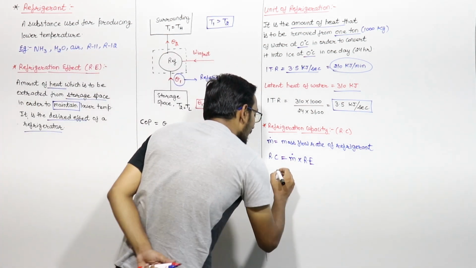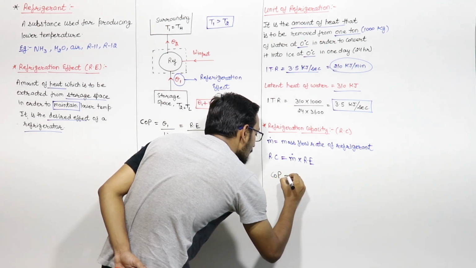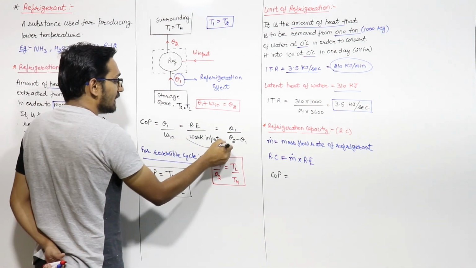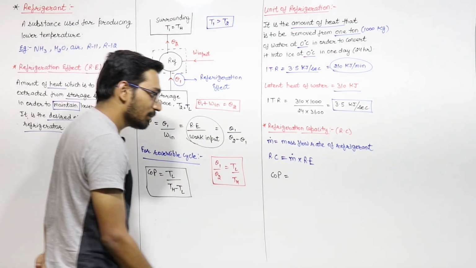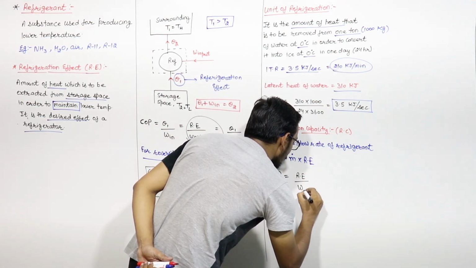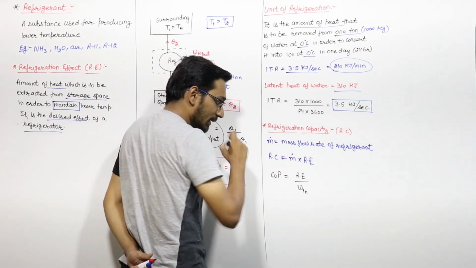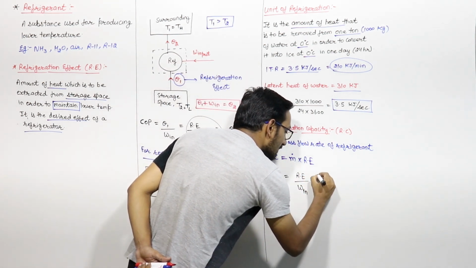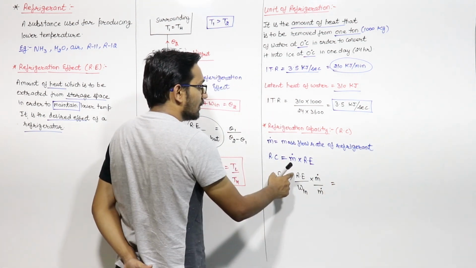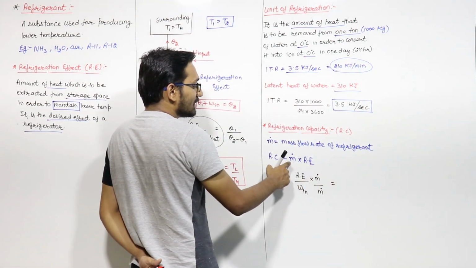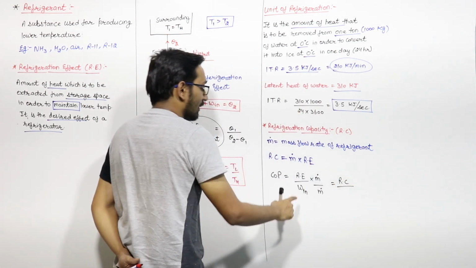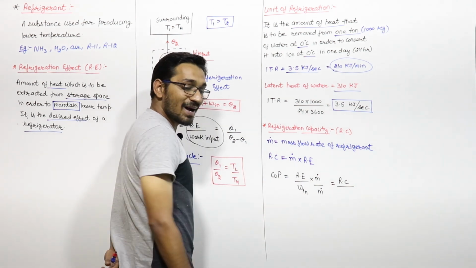So if you see that the COP we can write as, COP is refrigeration effect upon work input, right? If I multiply this with mass flow rate and divide it by mass flow rate, then it will be equal to refrigeration effect into mass flow rate, which is refrigeration capacity, divided by work input into mass flow rate.